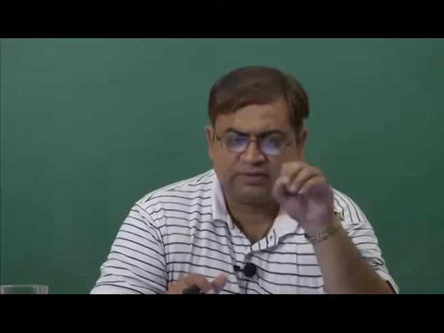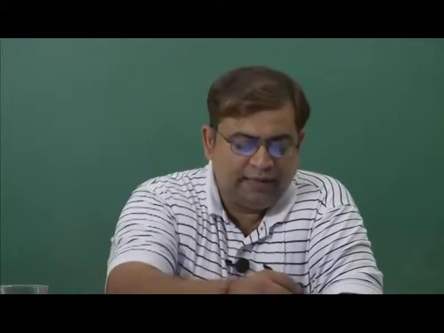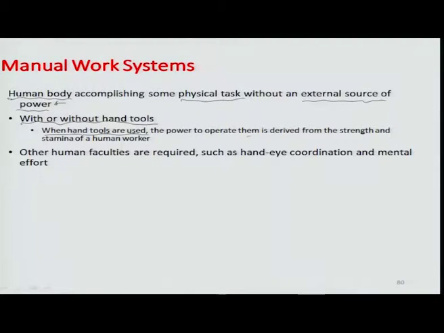So this is one of the basic classifications, that even if an operator uses a hand tool, it is still considered to be a manual system, because there is no separate power being given to that particular system to accomplish its task. It is only the human power which is involved. When a hand tool is used, the power to operate it is derived from the strength and stamina of the human worker. That is why it is considered to be a manual work system.